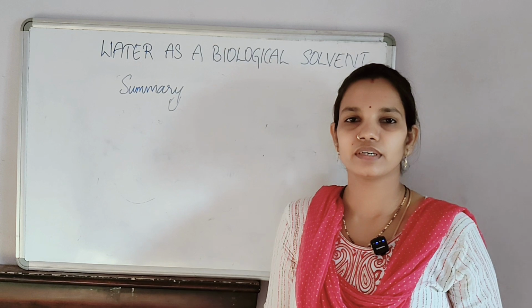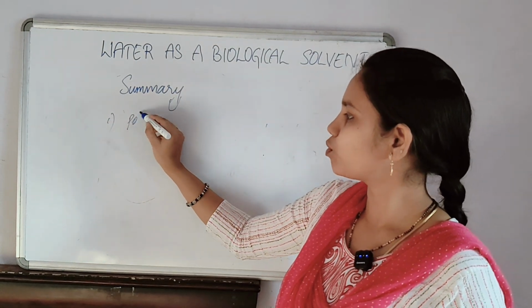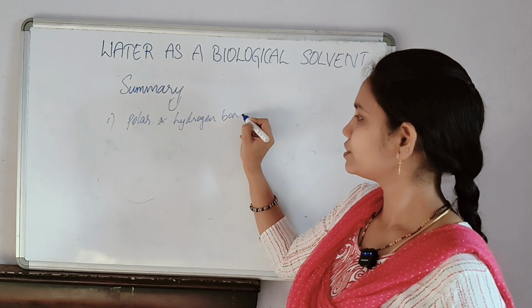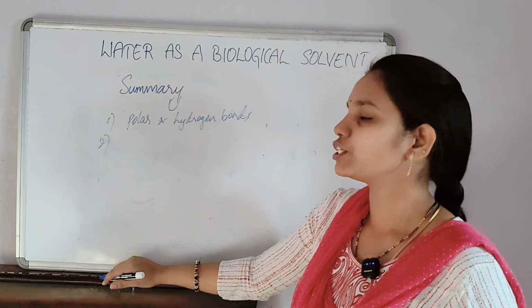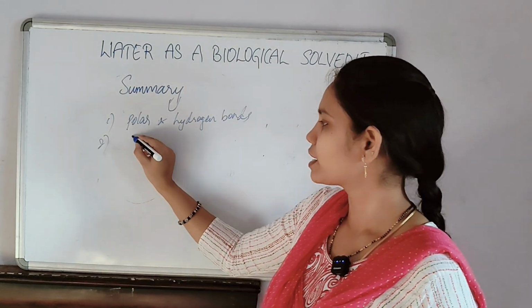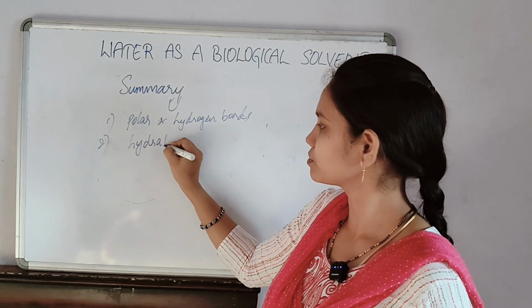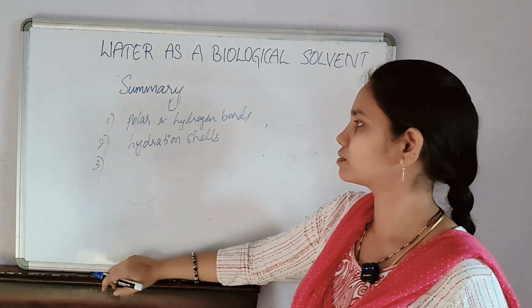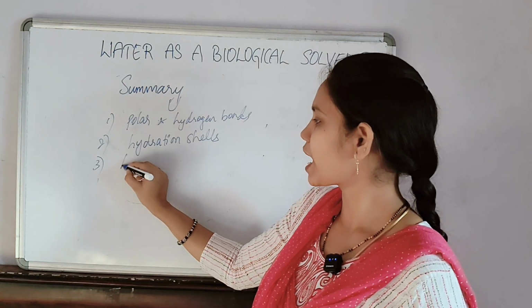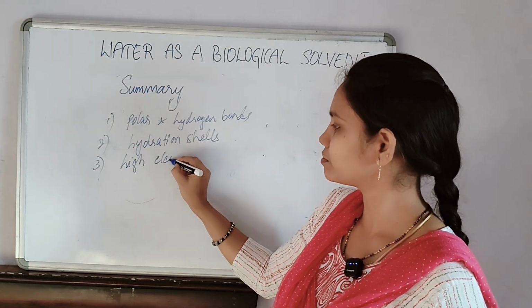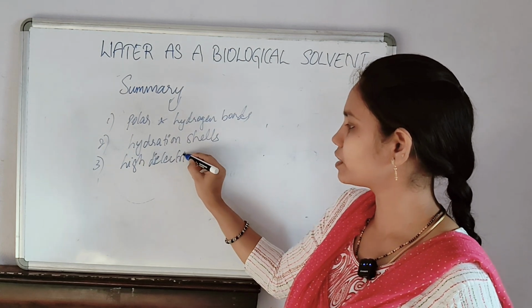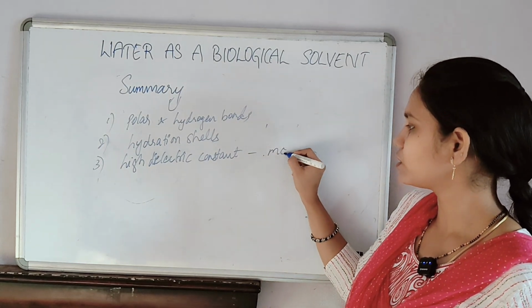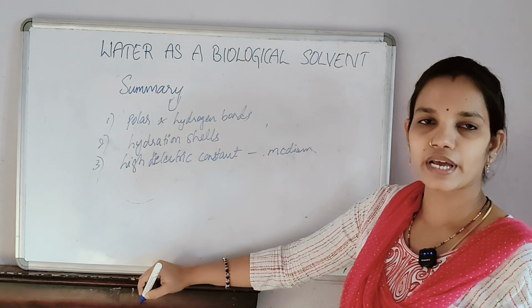Let us now quickly revise the key points. First, water is polar and forms hydrogen bonds. Second, it dissolves ionic and polar substances forming hydration shells. Third, it has a high dielectric constant, and also acts as a medium for all biochemical reactions.